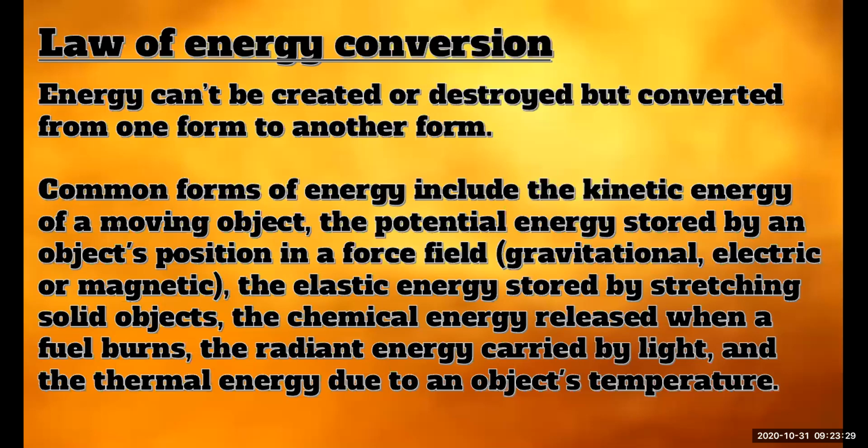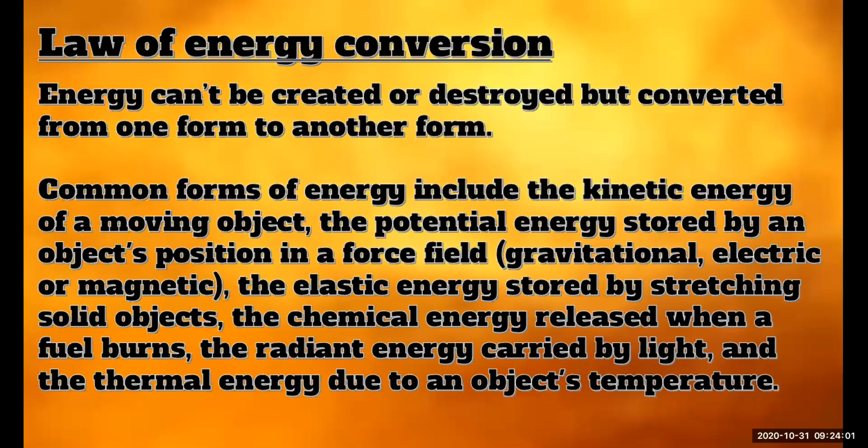If an object is moving, that object has kinetic energy. If an object is not moving and is kept in a certain position, because of the position we have another type of energy known as potential energy. Because of gravity, we have gravitational energy. If an object is stretched, we have elastic energy.